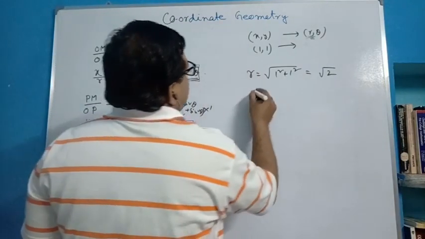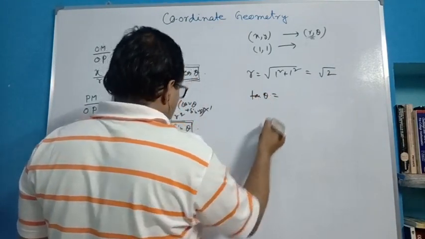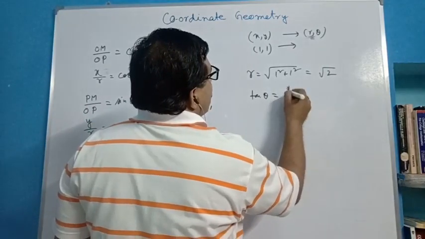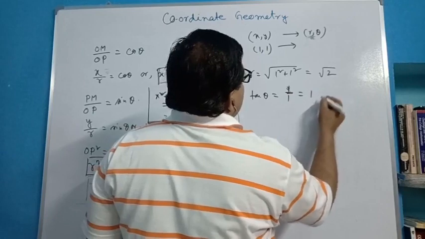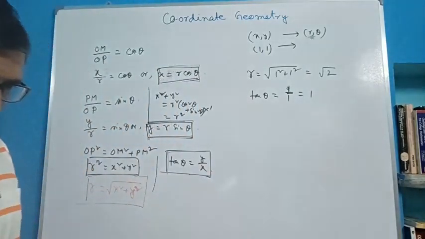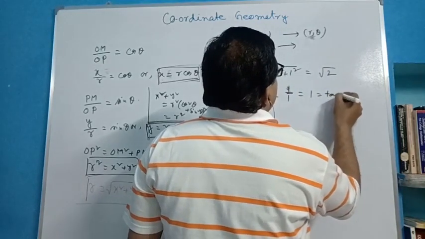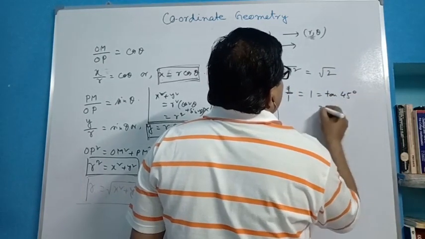And very simple, tan theta is equal to 1 by 1. Both are positive, so no problem at all. 1 by 1 means 1. So we take the smallest positive angle, tan 45 degree or tan pi by 4.